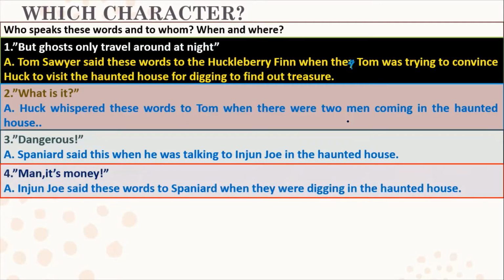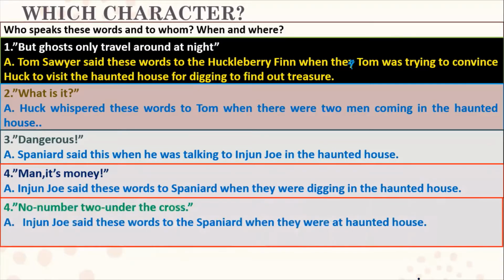"Man, it's money." Injun Joe said these words to the Spaniard when they were digging in the haunted house. Next: "No, number two, under the cross." Injun Joe said these words to the Spaniard when they were at the haunted house.